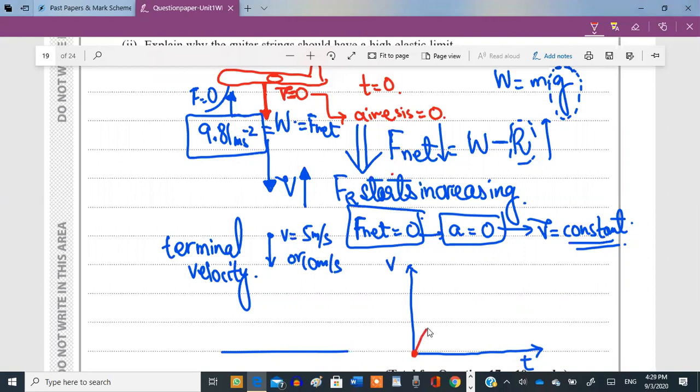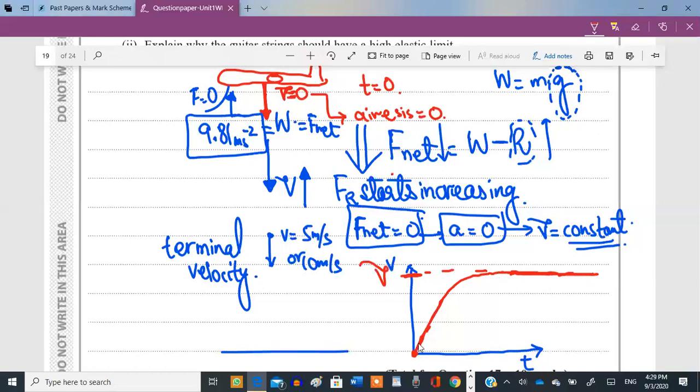So the slope initially is going to be maximum and will be constant. Let's assume it's constant. And as time passes, this slope starts decreasing. The graph slope will also start curving. And then a time will come when the graph would become horizontal. At that particular time when the graph becomes horizontal, that's the constant terminal velocity. A horizontal graph or the flat curve means that the velocity has now become constant at that particular value. That constant velocity is the terminal velocity.